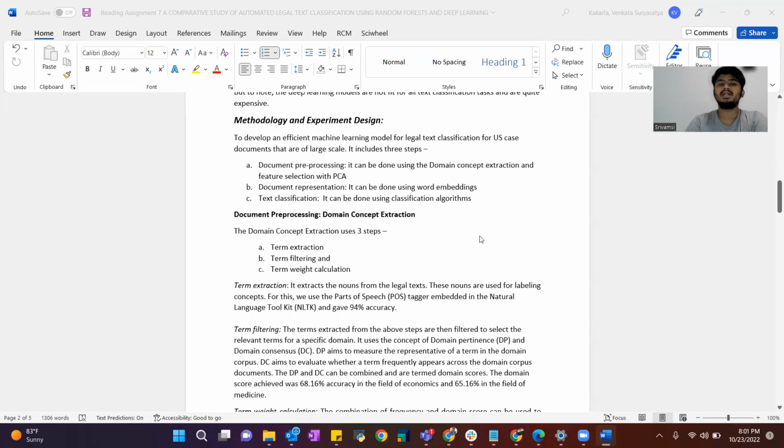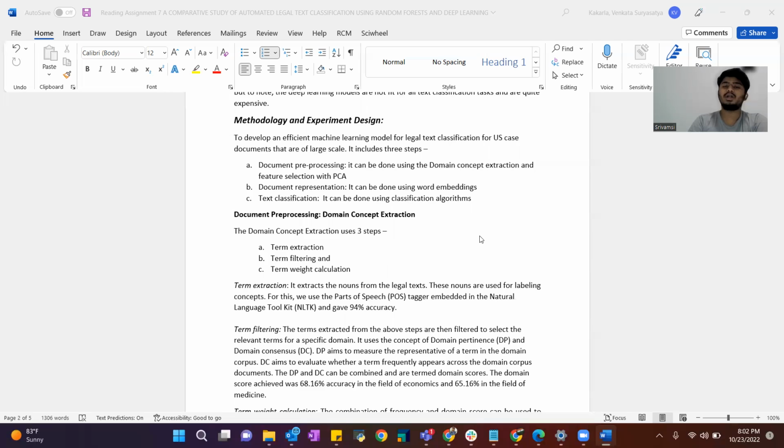Methodology and experiment design. To develop an efficient machine learning model for legal text classification for US case documents that are of large scale, it includes 3 steps. Document pre-processing can be done using domain concept extraction and feature selection with PCA. Domain document representation can be done using word embeddings. And text classification can be done using classification algorithms.